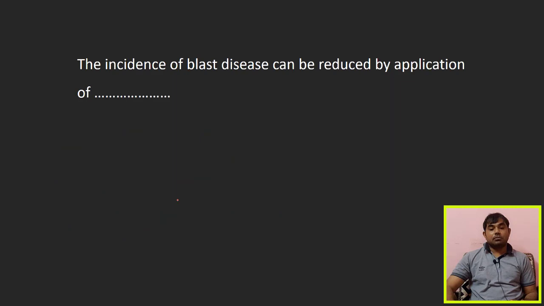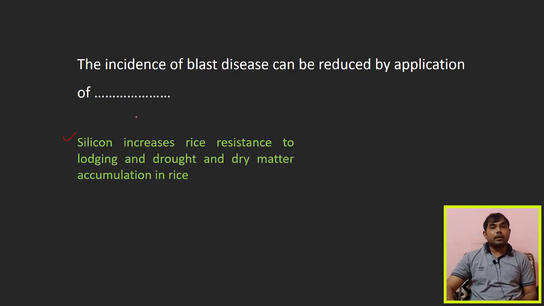Now the next question we will discuss here: the incidence of blast disease can be reduced by the application of? The right answer is silicon. If you apply silicon in the rice field, it has the ability to reduce the incidence of blast disease. Silicon increases resistance to lodging, drought and dry matter accumulation in rice. So this is the role. Because of silicon application, the rice also attains resistance to blast disease.